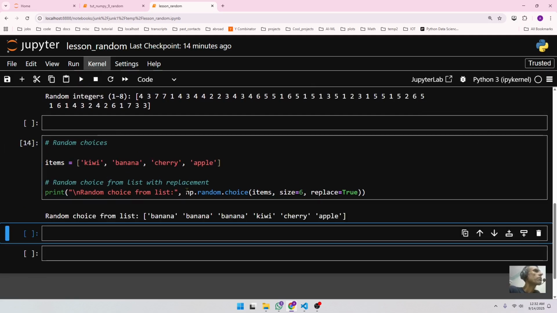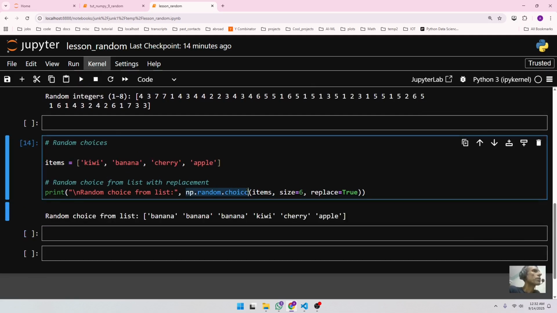Well, you use this method, np.random.choices, and over here you specify your items, which is this items right here. Specify your size, like what is the size you want? 6 of them, right? You want 6 elements. And replace, do you want replacement? If you do replacement, that means you will end up getting some duplicates. As you can see, banana is getting repeated 3 times. Kiwi, cherry, apple. So I'm getting 6 of them, and I'm saying replace equal to true.